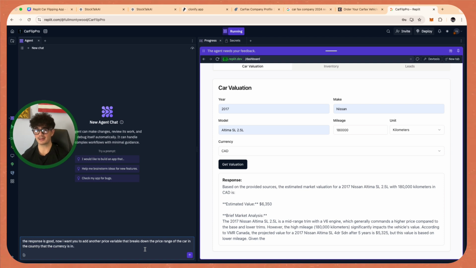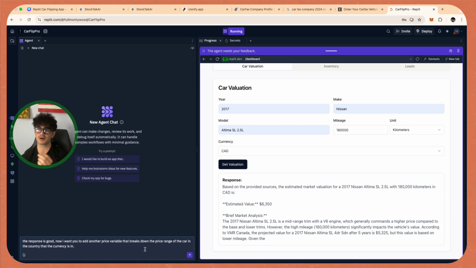But now we also want to add the common issues of a car. Because if we're flipping used cars, guys, we want to make sure that we know all of the common issues that are associated with each vehicle. For example, the Nissan Altima that I own, guys, has a history of having a bad transmission. That's something that I knew, but if someone didn't own a Nissan Altima 2017, they might not know that that's the main issue.